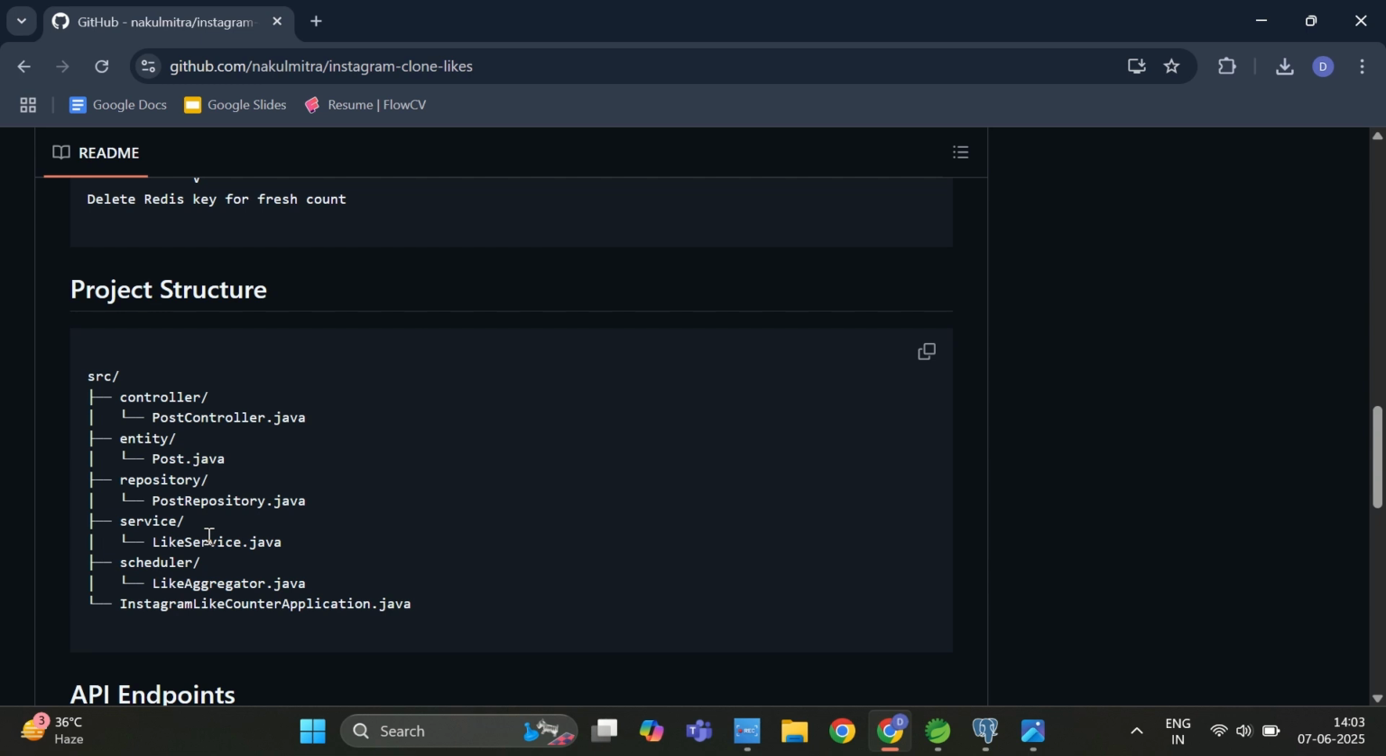And then we have a scheduler where we will do our aggregation on the likes, and then we will update that particular count in the database rather than doing it in the service. So this is the basic flow. Now let's go to STS and write the code for this.